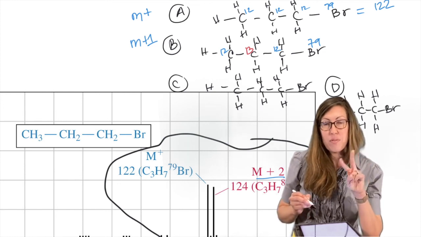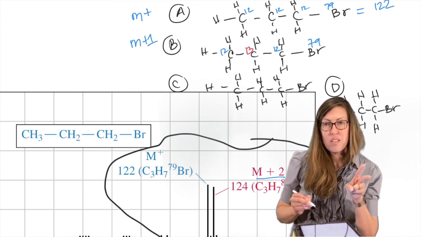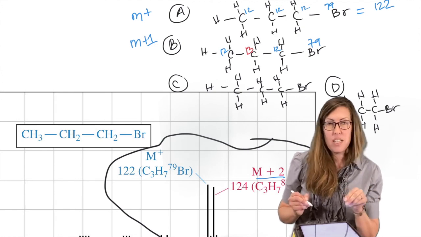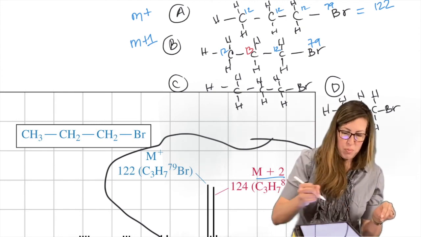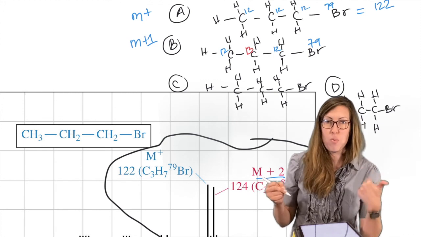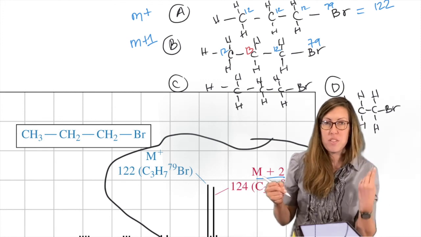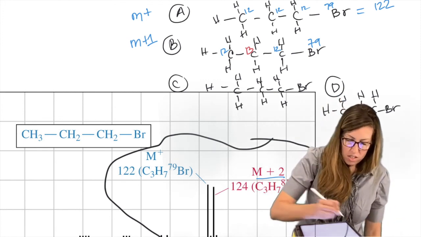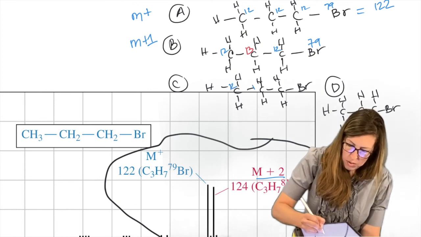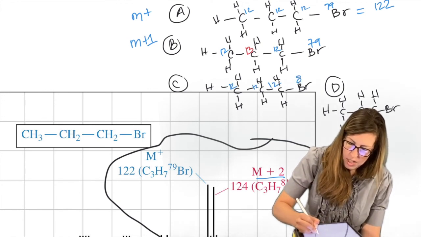Bromine differs by 2 with its isotope. That means we can't have any carbon 13 there, because then that would be a difference of 3. We'd have a difference of 1 from the carbon 13, and a difference of 2 from the bromine. So we have to go back to all carbon 12, 12, 12, 12, 81 now.